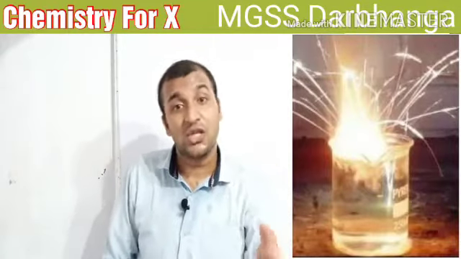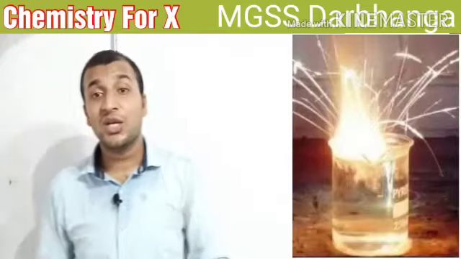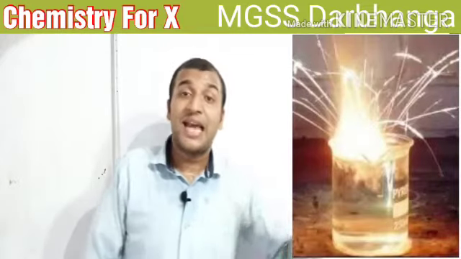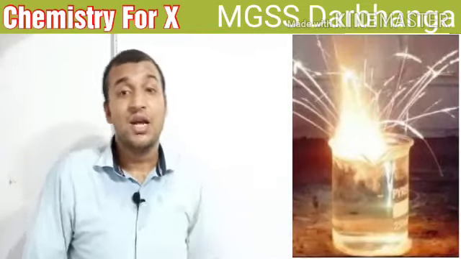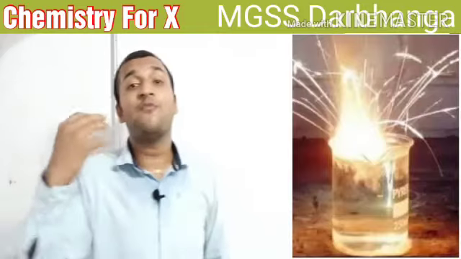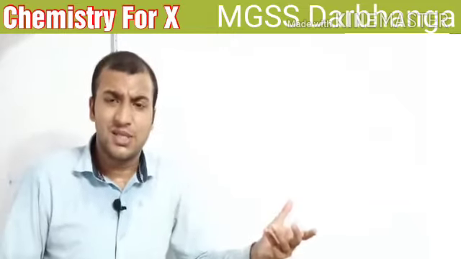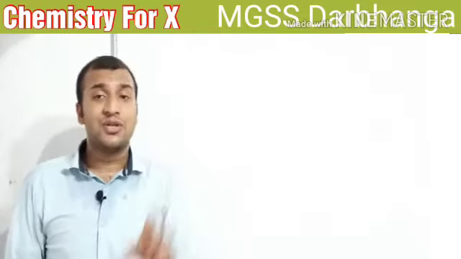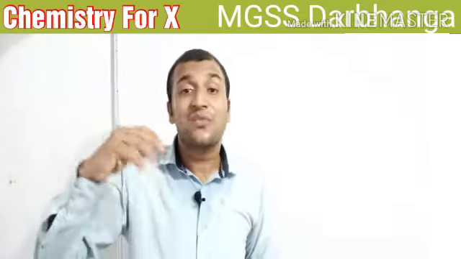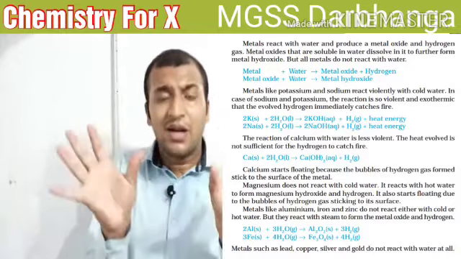When sodium or potassium reacts with water, hydrogen gas is released and this hydrogen gas catches fire, because as we know, the ignition temperature of hydrogen is very low, so it catches fire very easily. So the reaction of sodium, potassium and lithium with water is very dangerous and requires lots of precautions. But the reaction of calcium with water is not vigorous; calcium hydroxide is formed and hydrogen gas is released, and this hydrogen gas does not catch fire. Does everybody understand?